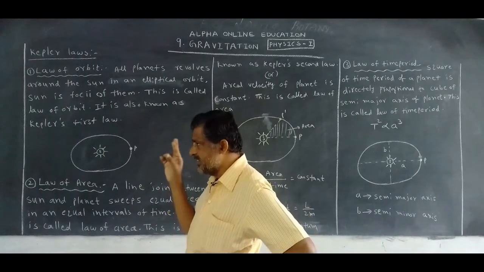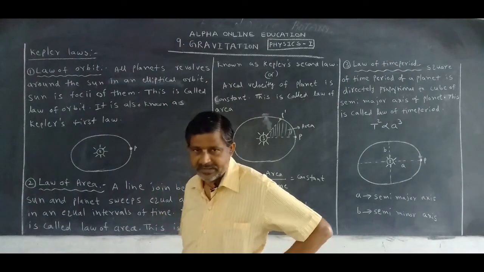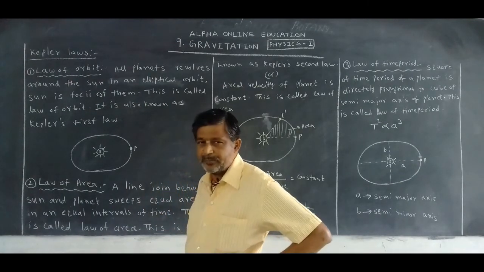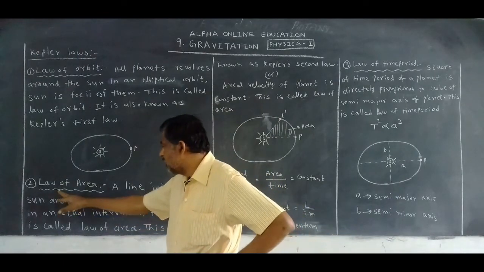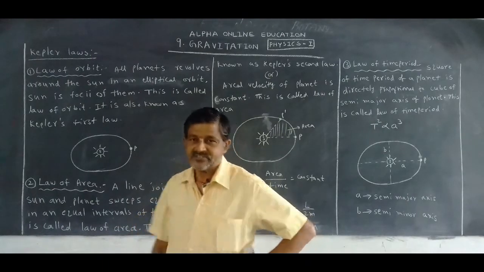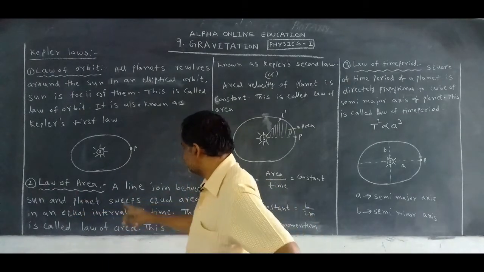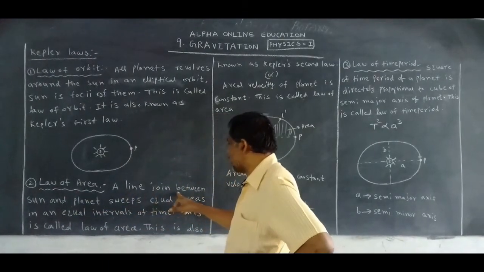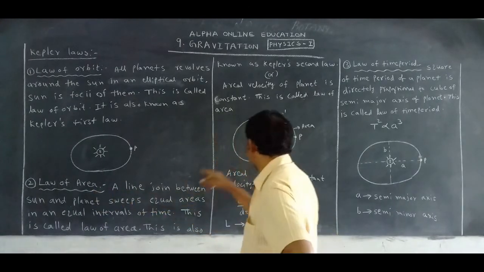Now the second law of Kepler is called the law of area. It has two statements. First one: a line joining the sun and a planet sweeps equal areas in equal intervals of time. This is the line joining the sun and planet.